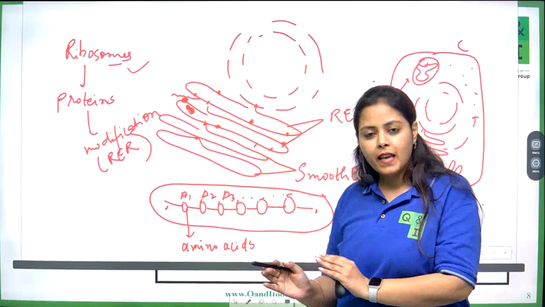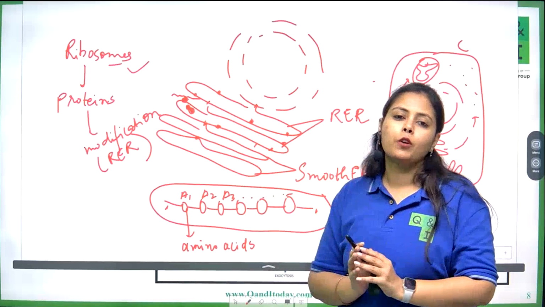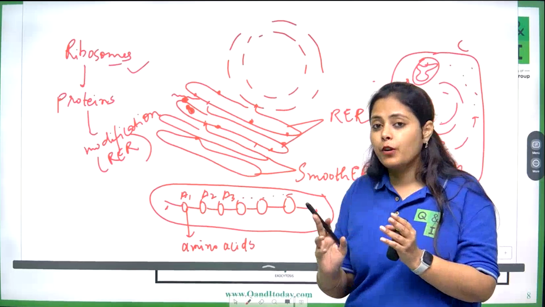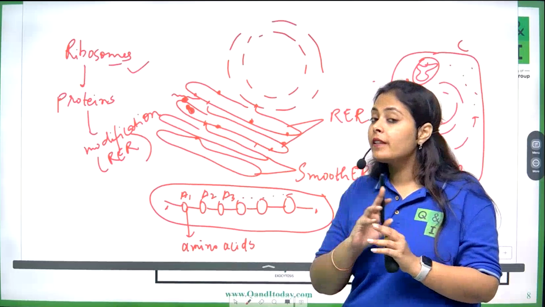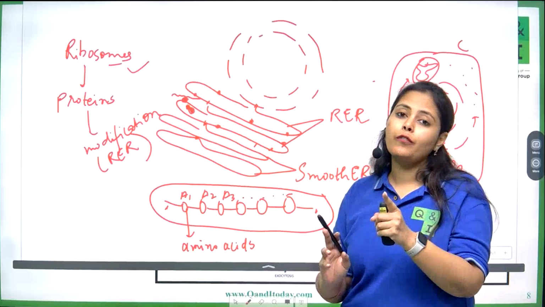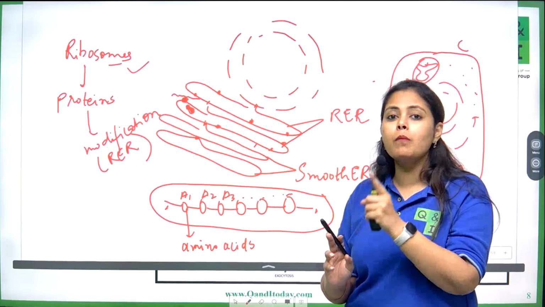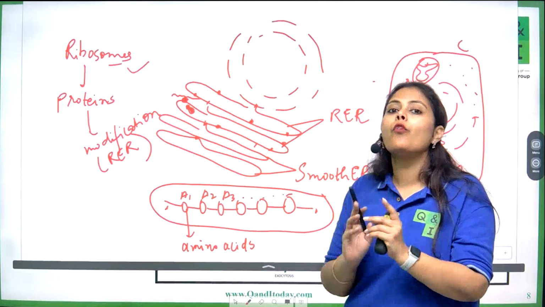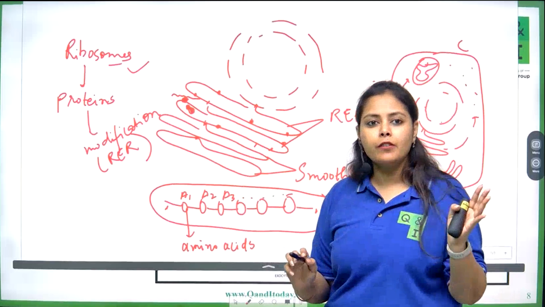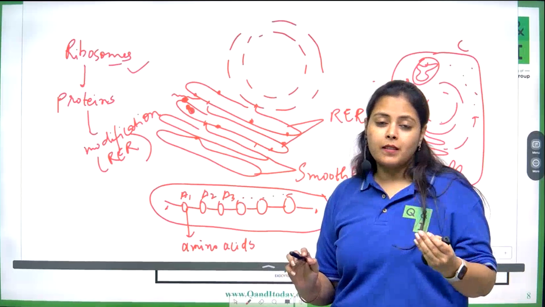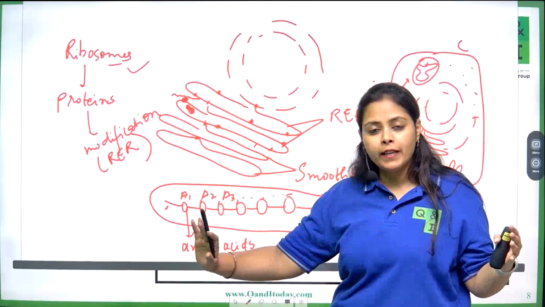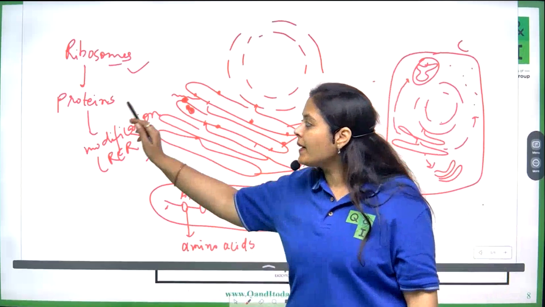Overall, we can say that the rough endoplasmic reticulum is involved in protein synthesis. However, the exact function of rough endoplasmic reticulum will never be synthesis of protein, because that is the function of ribosomes. The exact function of rough endoplasmic reticulum will always be the modification or folding of proteins. Next, smooth endoplasmic reticulum does not have ribosomes present on its surface. It has a totally different function. It has nothing to do with proteins. It is involved in lipid synthesis.